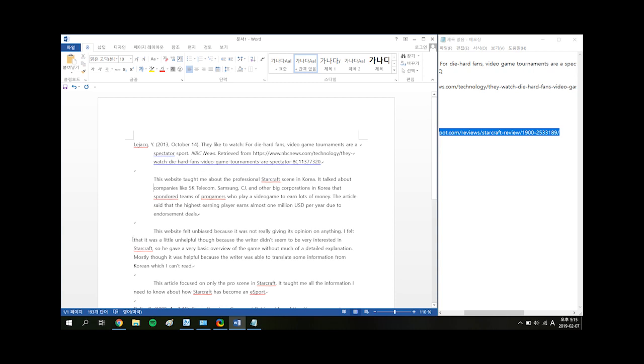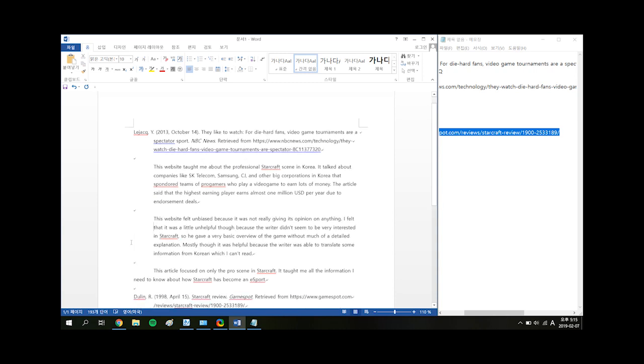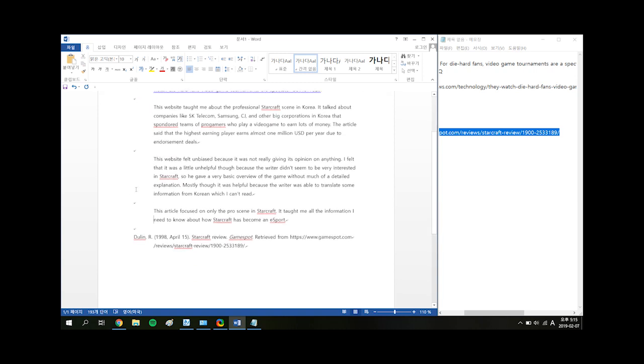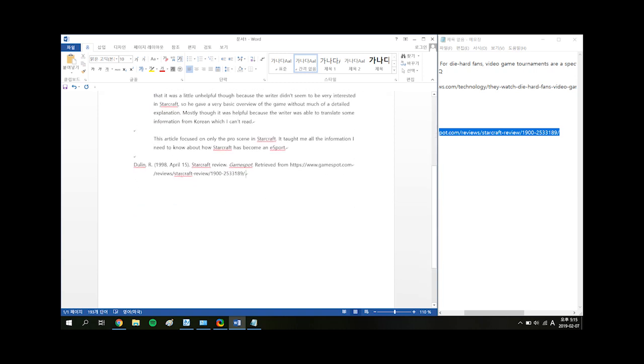Just hit tab at the start of the second line of each paragraph, and it will catch the rest of the paragraph up with it. This is a nice feature of Microsoft Word, that it automatically detects the format you want to use. And then after that, you're going to want to make sure there are two spaces between the bottom of this paragraph and the next citation.